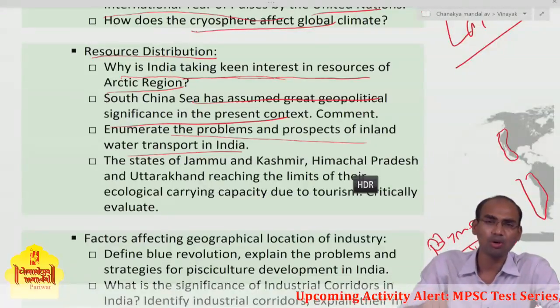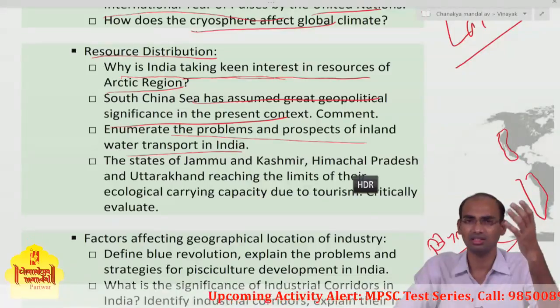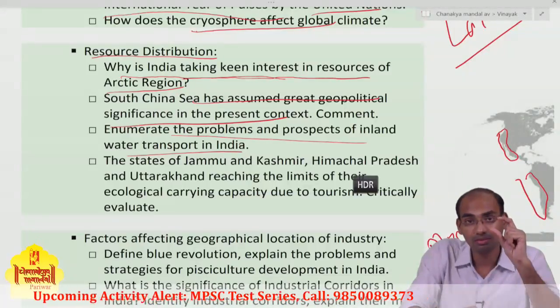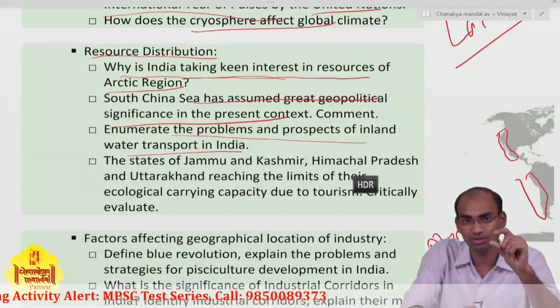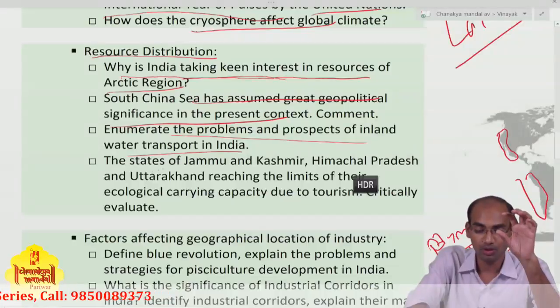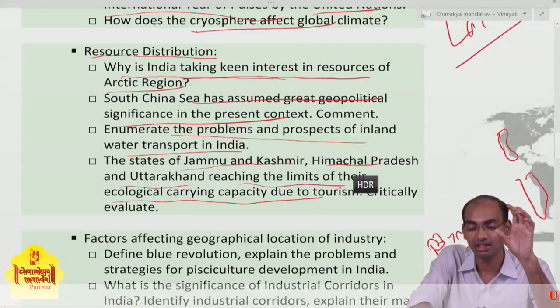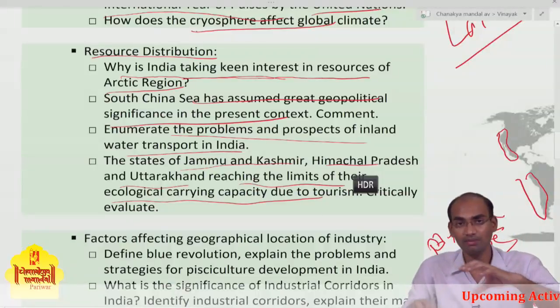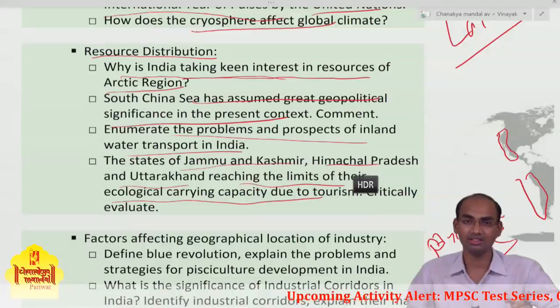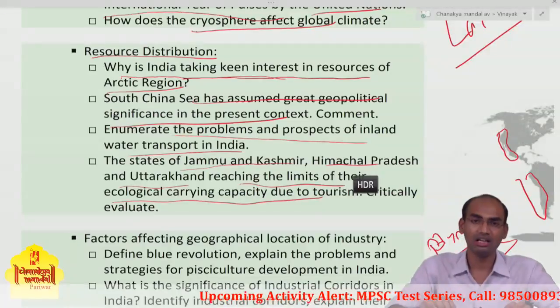Okay, so what are the problems regarding that? You have to enumerate those. And first, while explaining the relevance of that question, you need to mention the Inland Waterways Bill in that. States of Jammu Kashmir, Himachal Pradesh and Uttarakhand are reaching the limits of their ecological carrying capacity due to tourism. I have explained this problem of tourism in the Himalayan region to you earlier also.